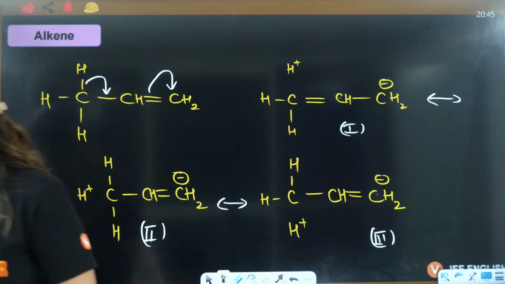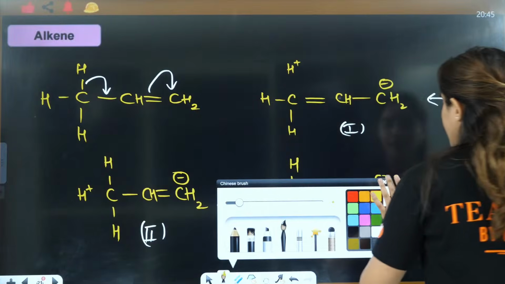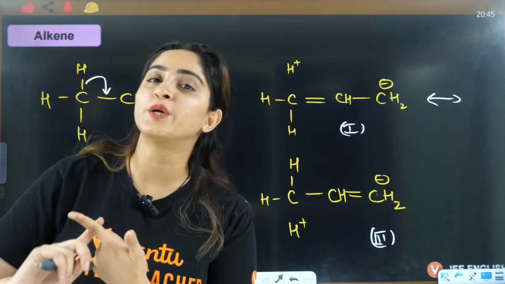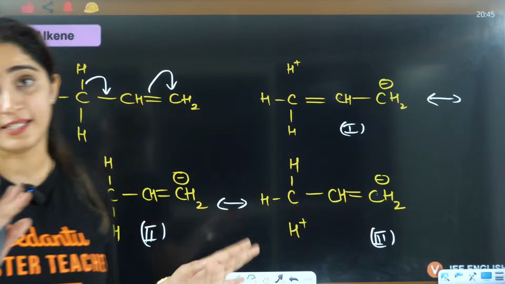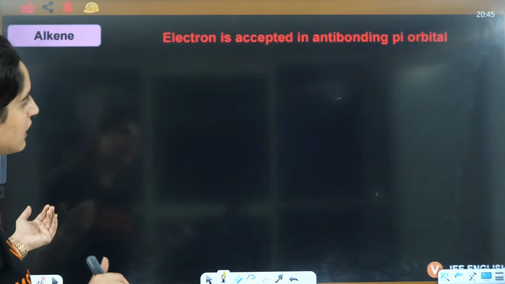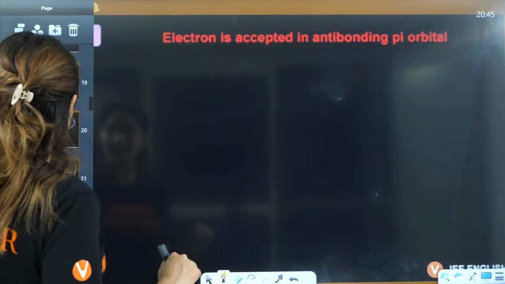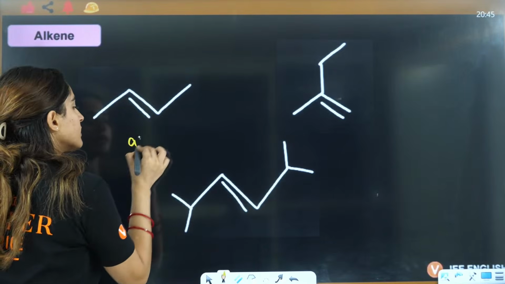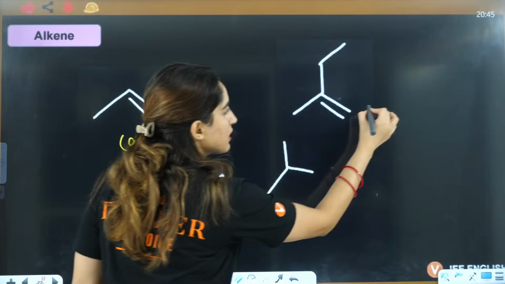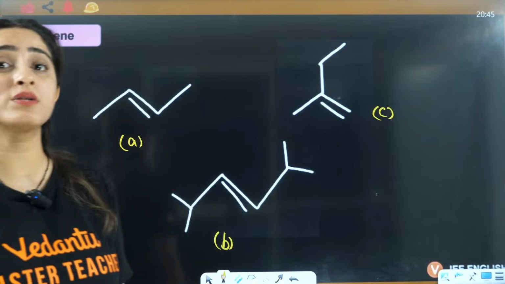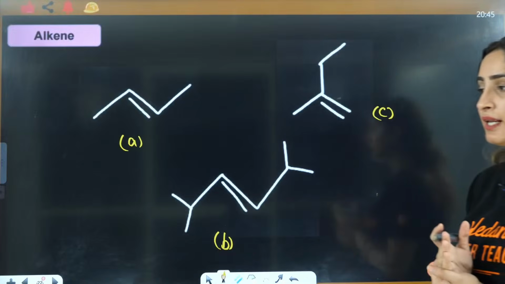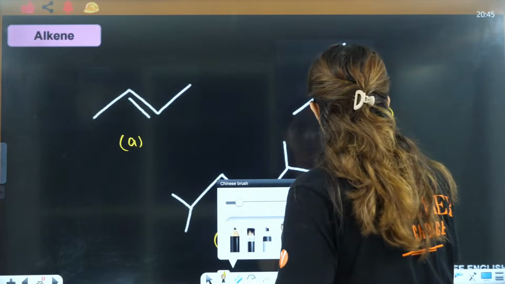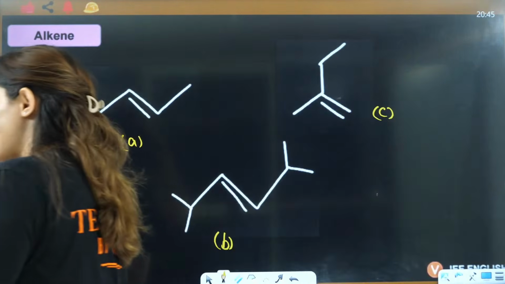Yes, everyone. So tell me one thing. Same way, just like we did questions for carbocation, similarly we'll do questions for alkene. Same kind of questions, okay? Let's see. This I have already told you that it is accepted in anti-bonding pi orbital, right? Okay, so this is A, this is B and this is C. You need to tell me which one will be most stable, okay? Which one will have more number of hyperconjugating structures, that means more number of alpha hydrogens, okay?